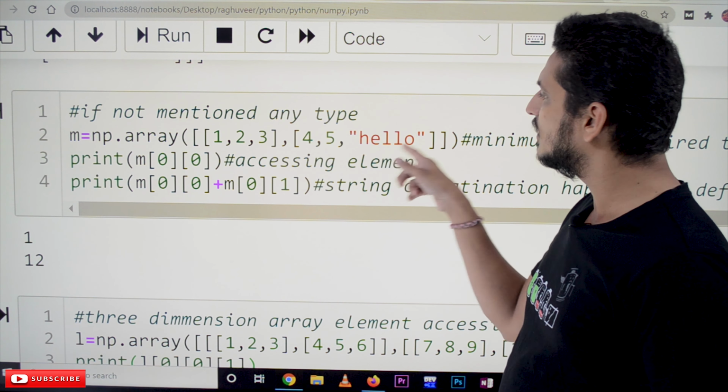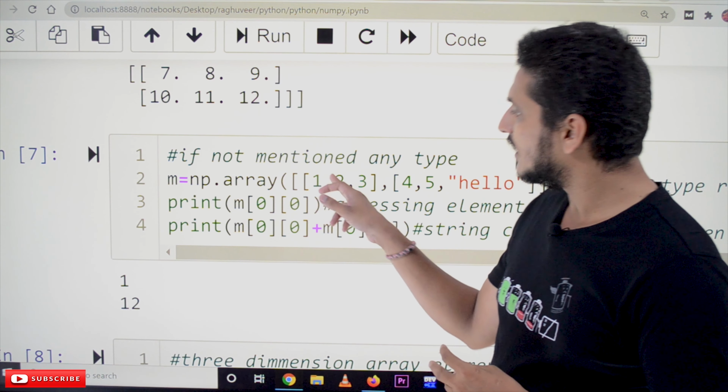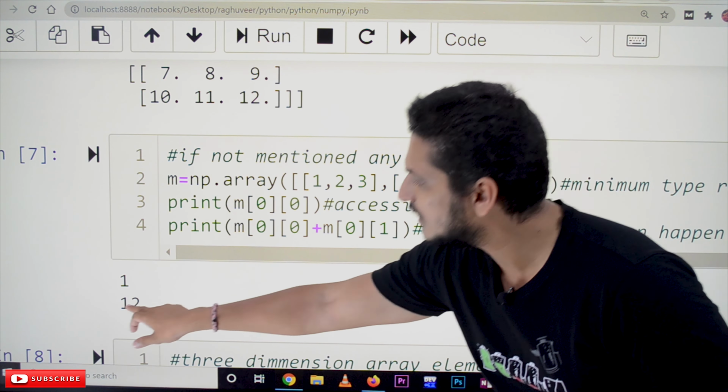So see here, we are doing m of 0 0 plus m of 0 1, meaning the 0th row 0th column element plus the 0th row first column element. What are the elements here? 1 plus 2 should give 3, but here these are considered as strings. That's why we got 12. Plus means string concatenation.